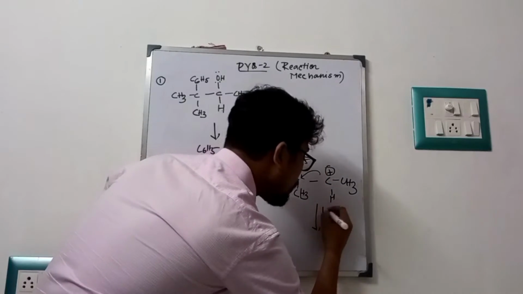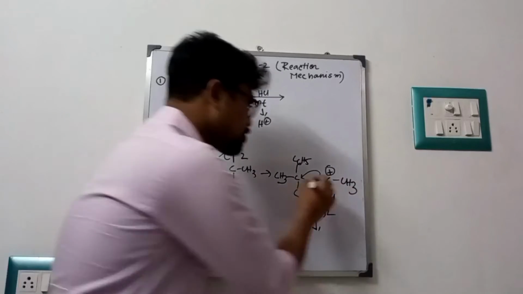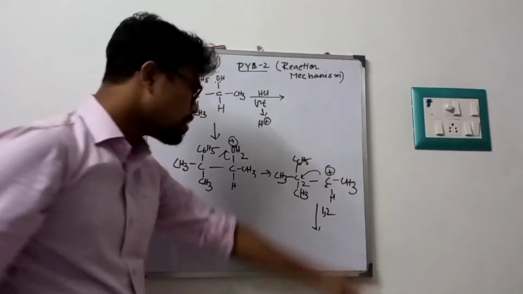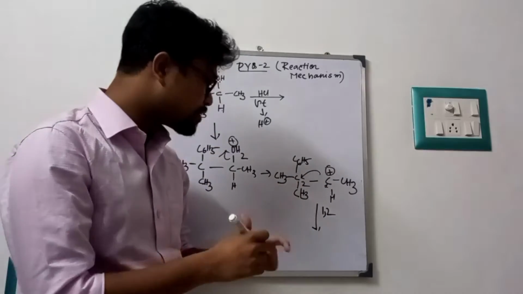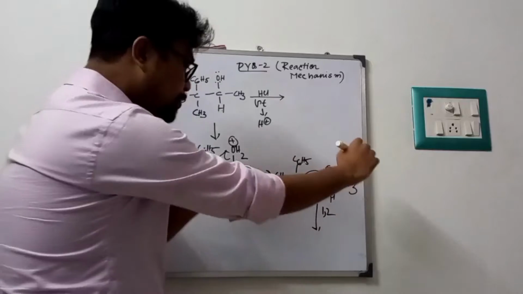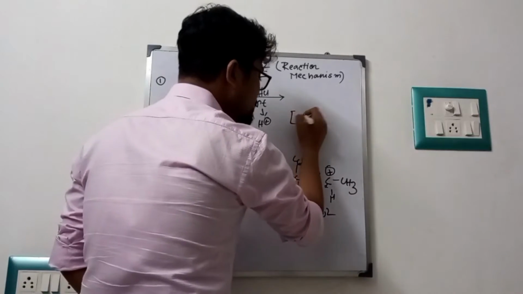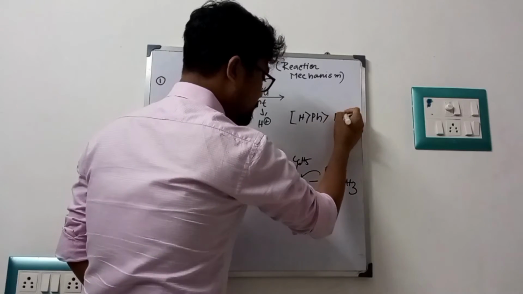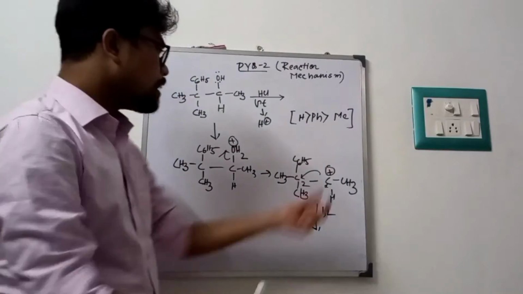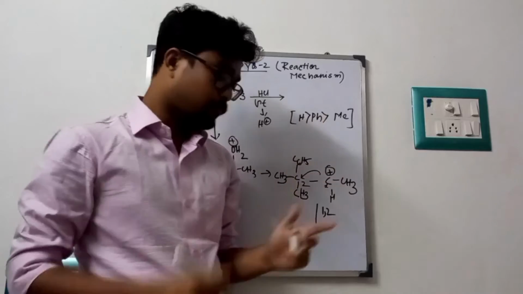This is called a 1,2 shift. 1 is position 1, suppose this is position 2, so it means a 1,2 shift. Now which one will shift? We know the migratory aptitude: hydrogen greater than phenyl greater than methyl. So this is the migratory aptitude.